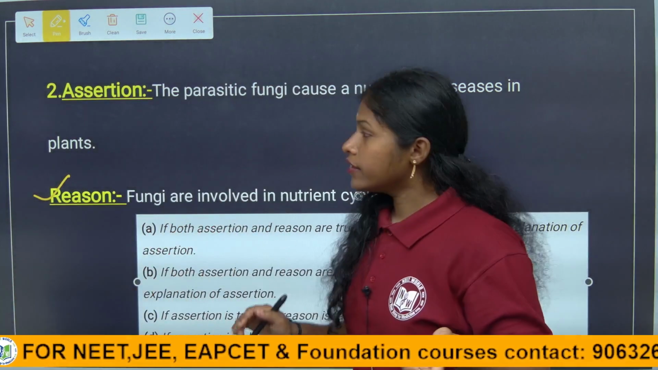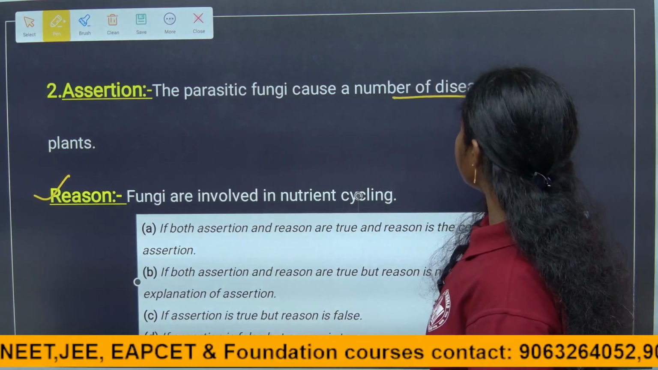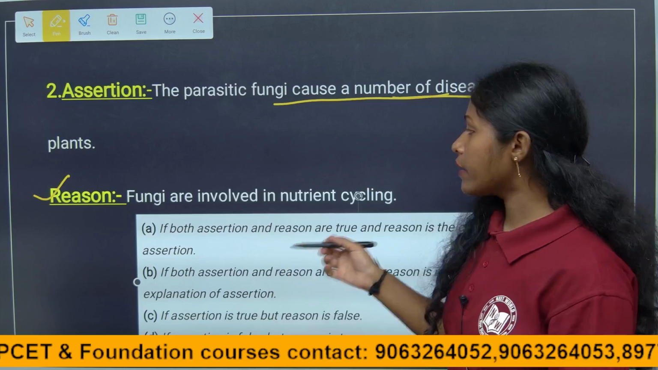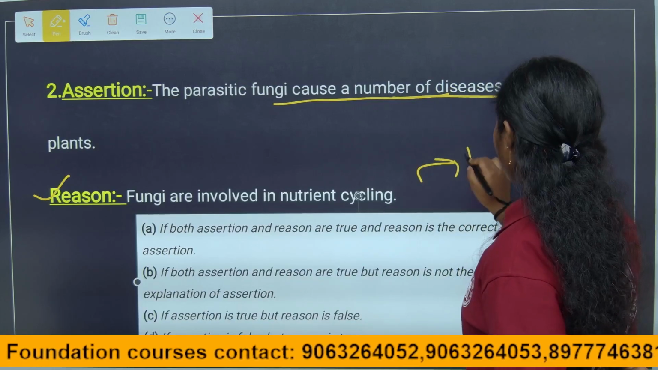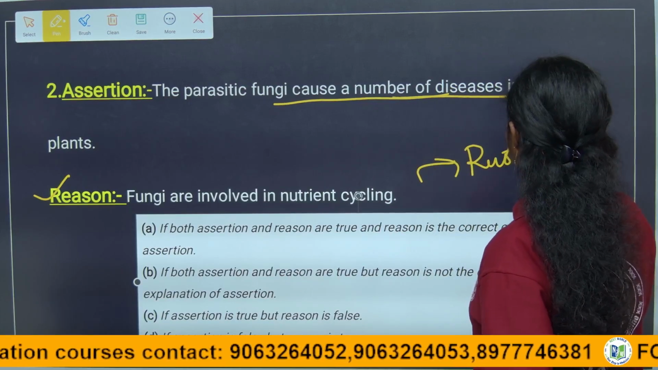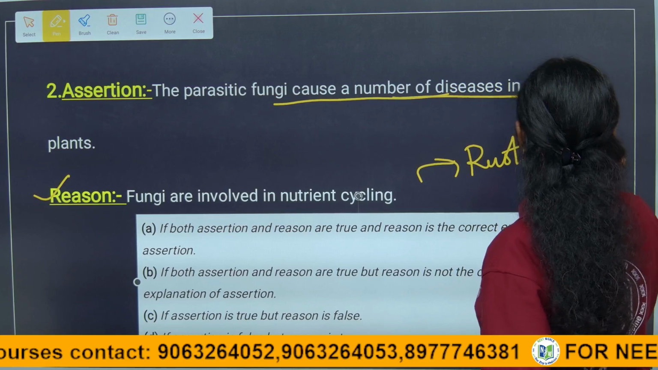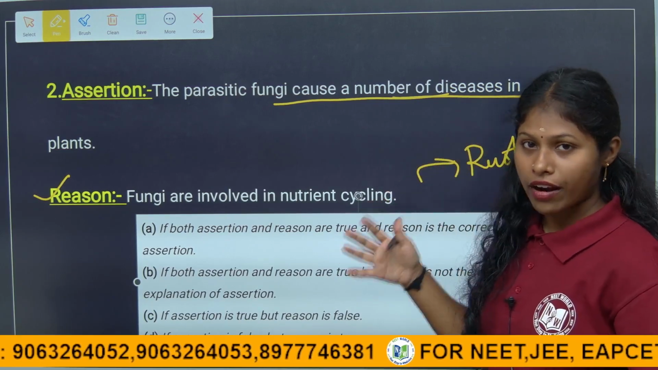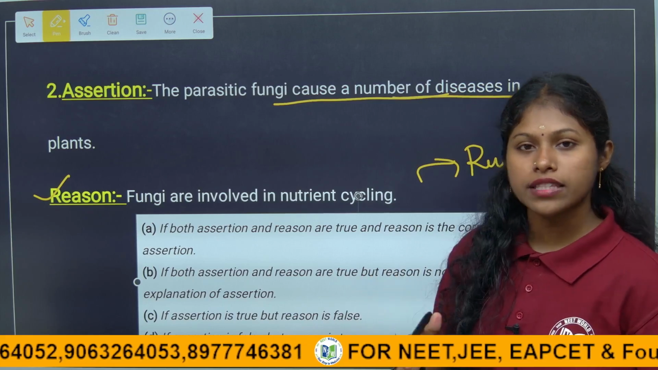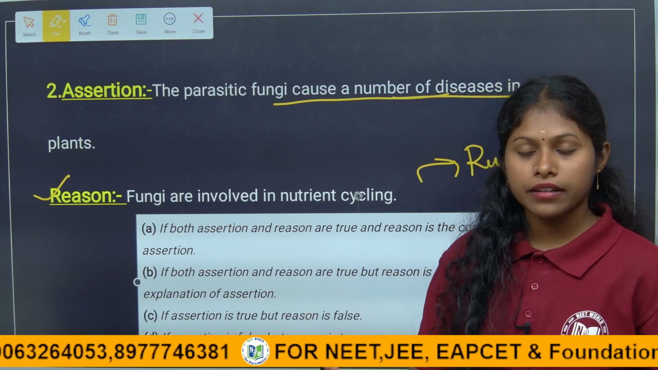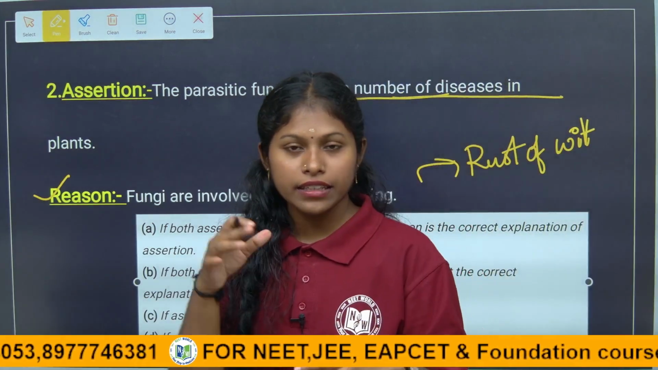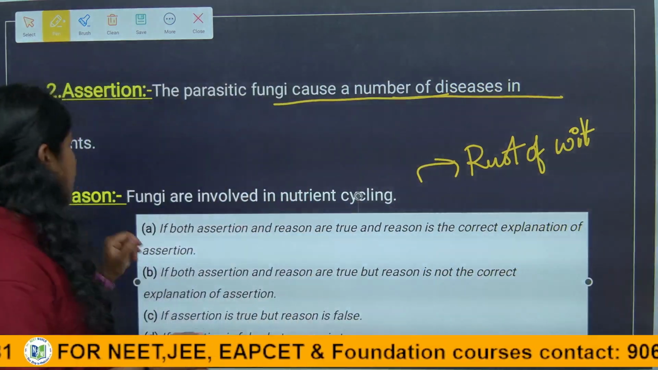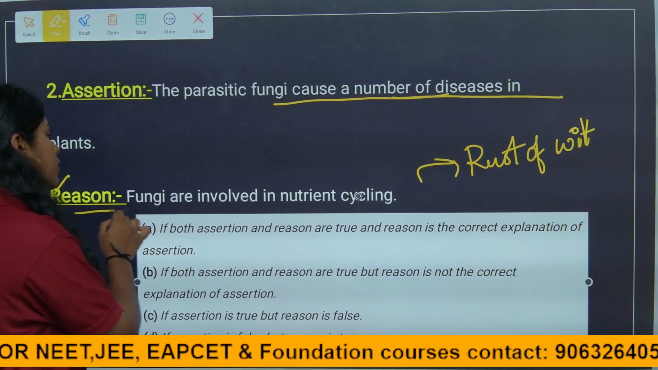Why? Because the assertion is given as a number of diseases in plants, like rust of wheat, wilt, spots. These are all the diseases caused by fungus, the fungal infections which affect plants, right. So they would have to give a reason like that. The reason is also correct.